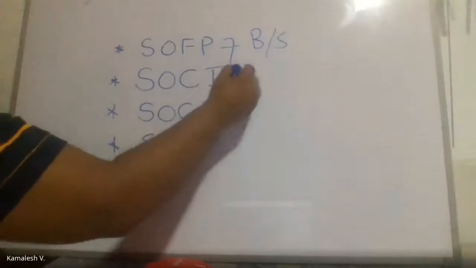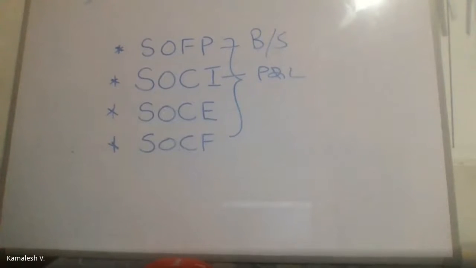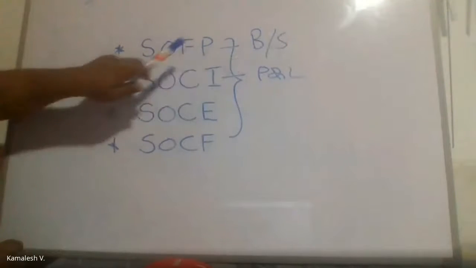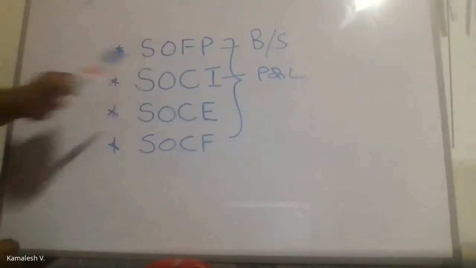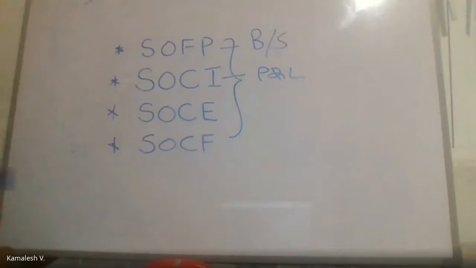The SOCI is actually your P&L. Those are the two new terminologies that came in with the introduction of new accounting standards. For the balance sheet, we now have statement of financial position. For the P&L, we have statement of comprehensive income. So please make a note of it.